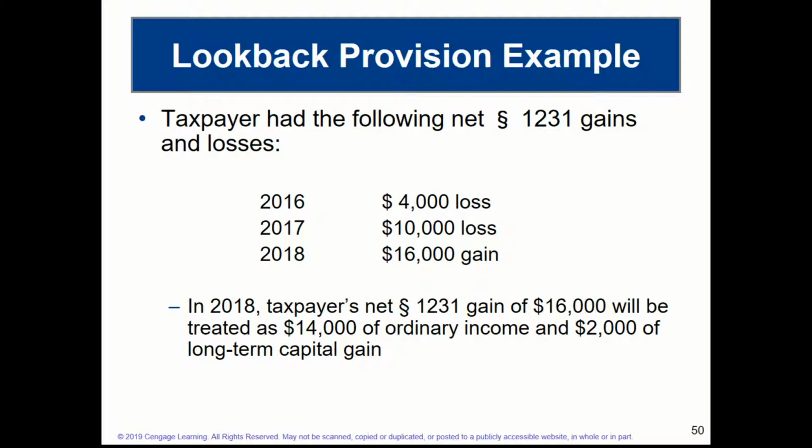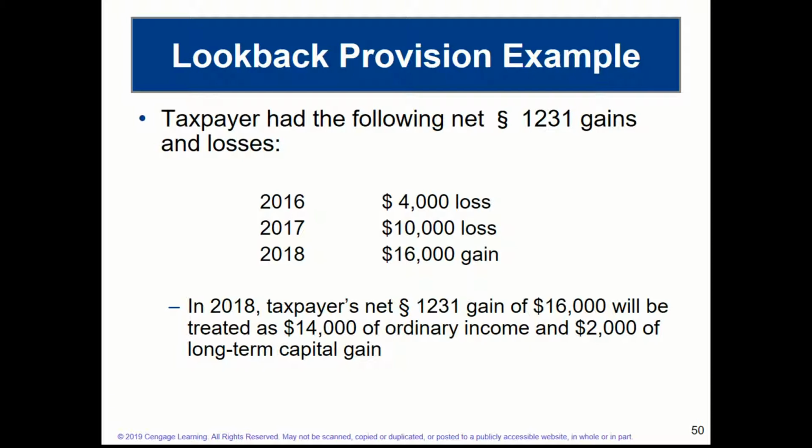Therefore, in this case, when we have income recognized as an offset to 2018 gains, that $14,000 is going to be treated as ordinary income. And then the additional $2,016 minus the $14,000 would qualify for the long-term capital gain treatment using the preferential tax rates of 0, 15, and 20%.